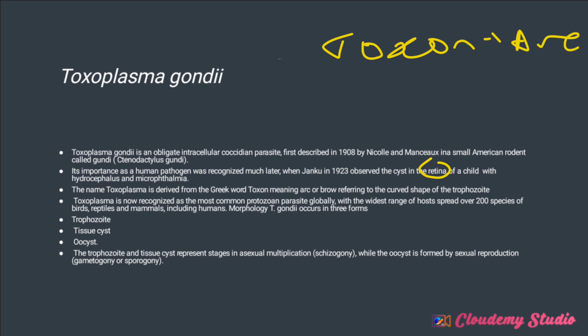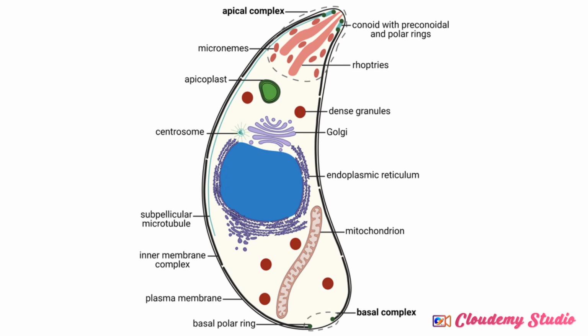An arc is something that is curved. Let me show you the image of the trophozoites. If you notice very well, the trophozoite looks like this. It is curved. So that is where they get the name Toxoplasma. And Gondii is from the rodent in which it was first observed, which is named Gondii. So the name Toxoplasma gondii.